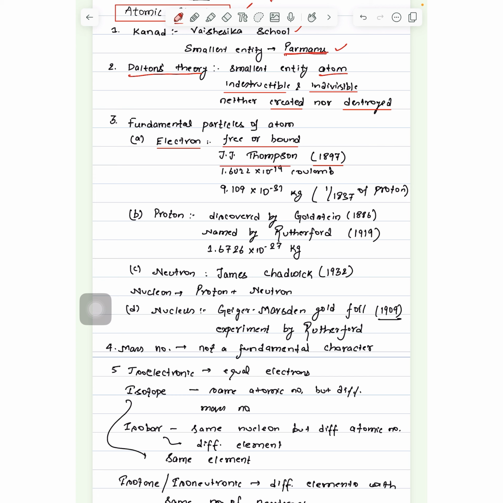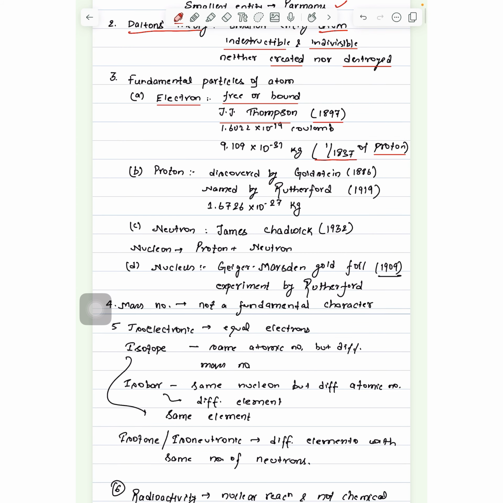The charge upon an electron is 1.602 into 10 raised to the power of minus 19 coulomb, and its mass is 9.109 into 10 raised to the power of minus 31 kg, and its mass is 1/1837th that of a proton. So the proton is heavier than the electron.